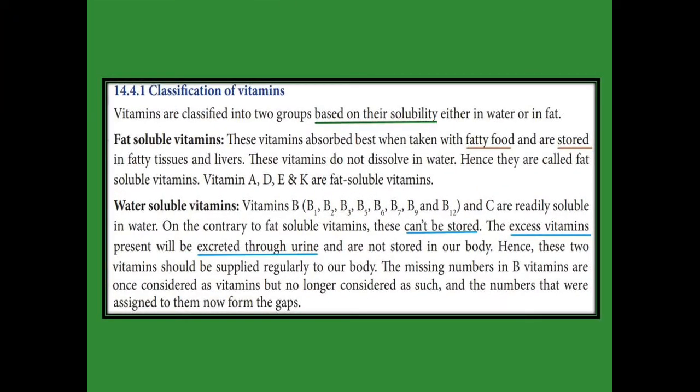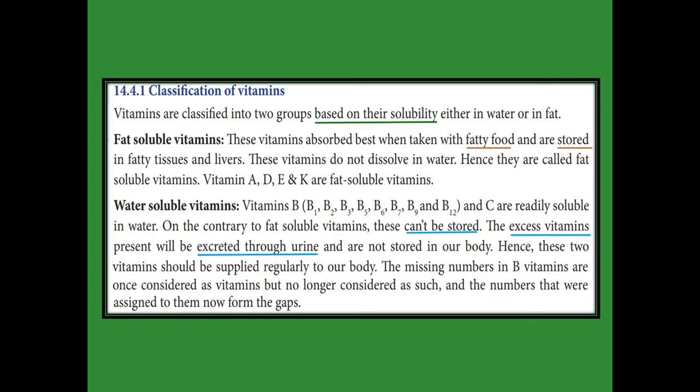Vitamins are classified based on their solubility. One is fat soluble vitamins, another one water soluble vitamins. From the name itself, we can say that fat soluble vitamins are soluble in fat only, and water soluble vitamins are soluble in water. The fat soluble vitamins we get from fatty food, and they are stored in the fatty tissue and liver. But water soluble vitamins cannot be stored in the body. The excess vitamins are removed through the urine. They are not stored in our body.